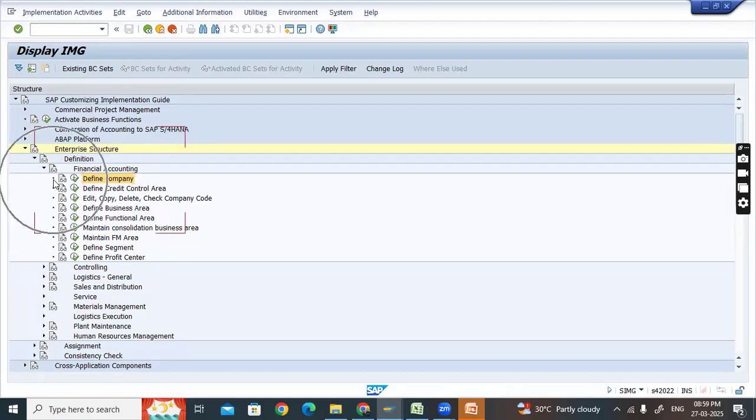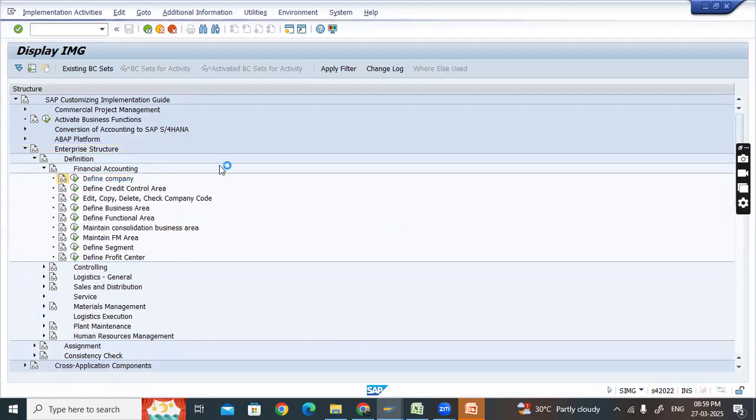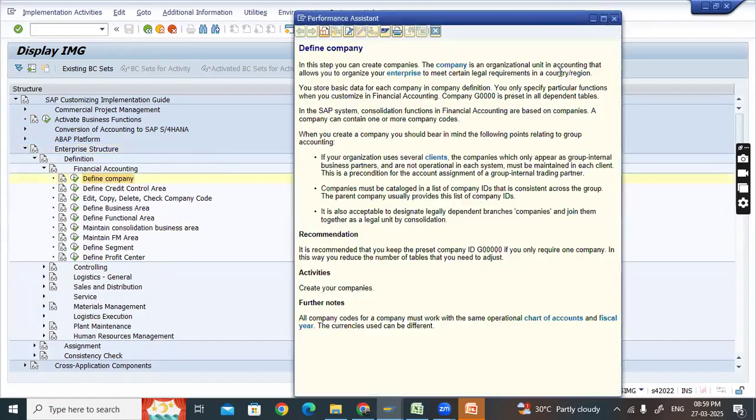Okay. And here this dot means end of the navigation. There is no more path inside this. And this documentation icon, a kind of PDF with the specs, if you click on this, the system will open a performance assistant screen like this. Okay. And these assistants will give you some sort of information about the node that you are looking at.